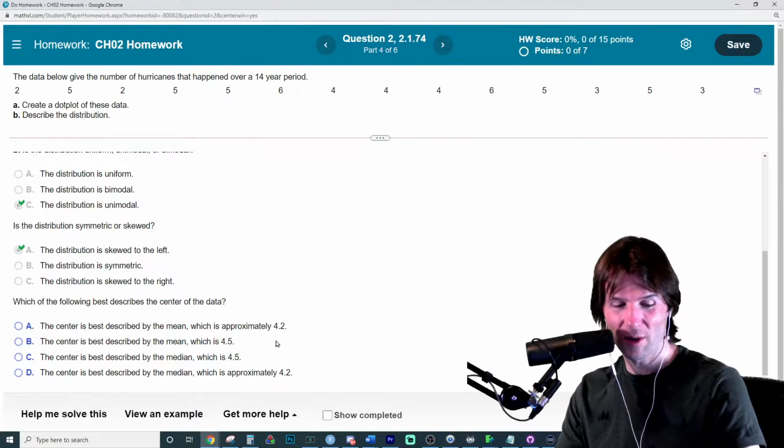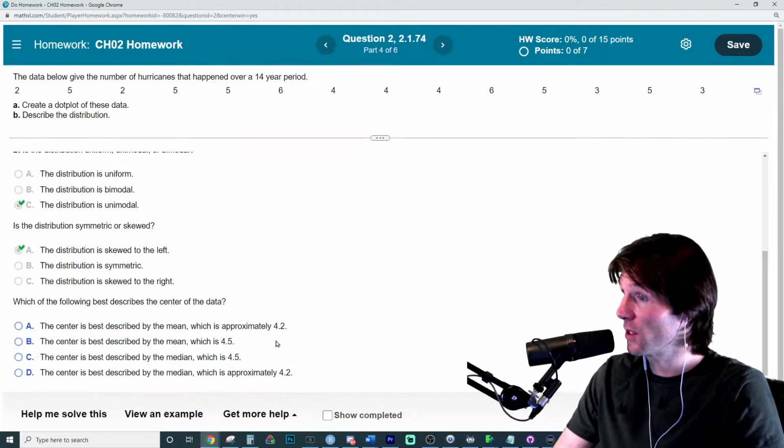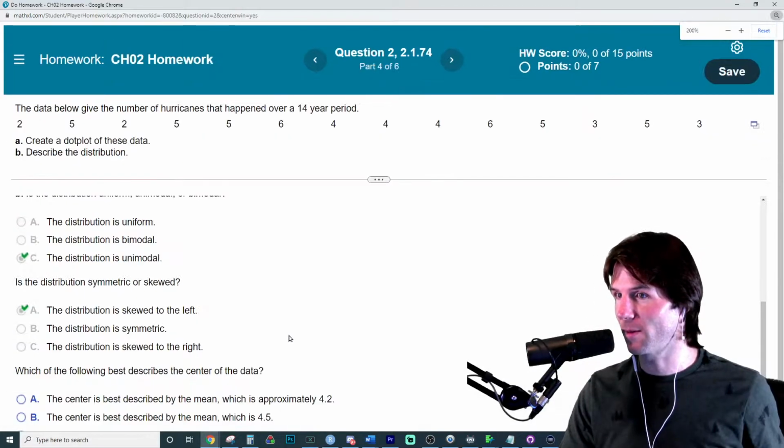So which of the following best describes the center? So we just called it skewed. What is the best measure of center?